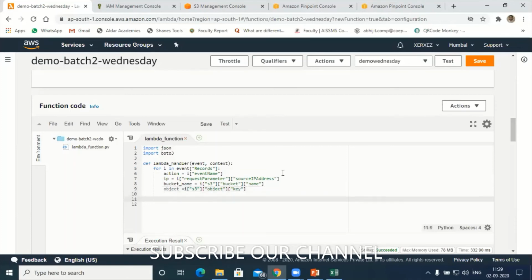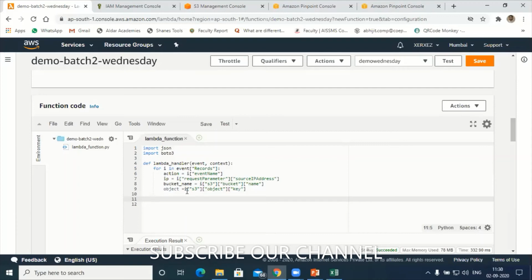Next, let's say client. I want to send now. I have already fetched all the records using this for loop statement. Event name: what event it is, whether delete, put or copy. IP address, from which IP address it is deleting. Bucket name, the bucket I want to check, in my case it is XER XZ. And which object, what type of object is being deleted.